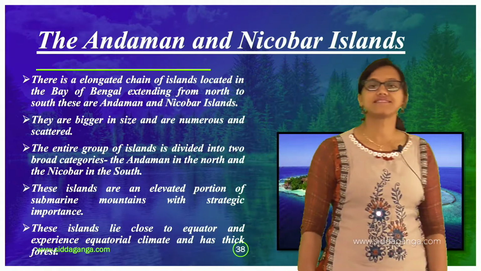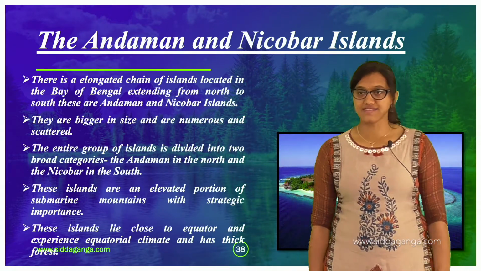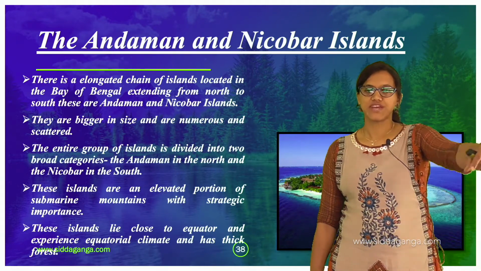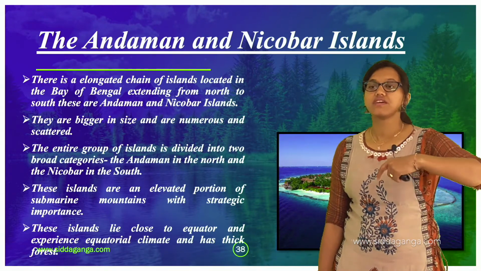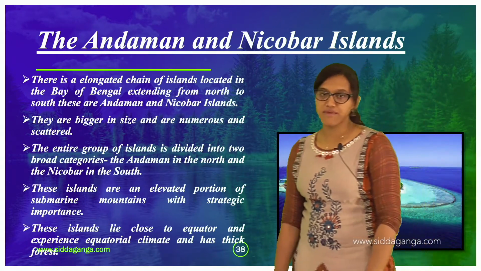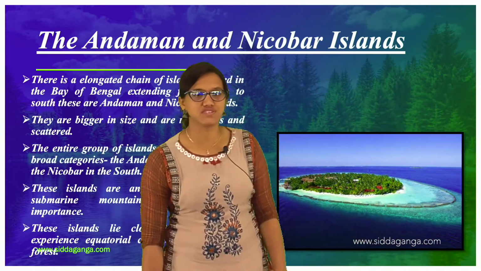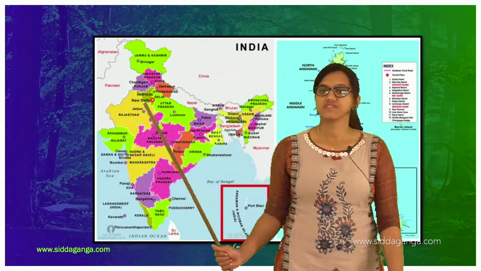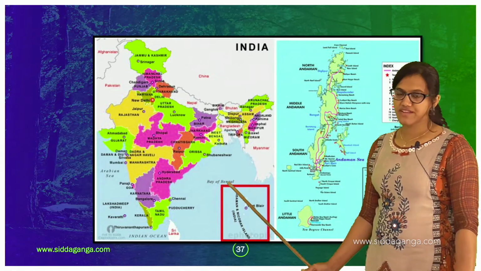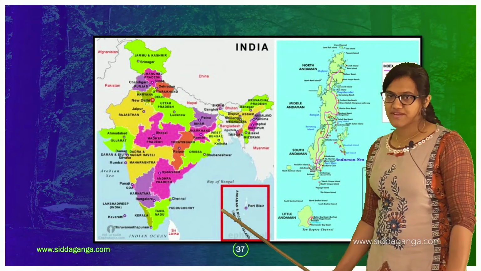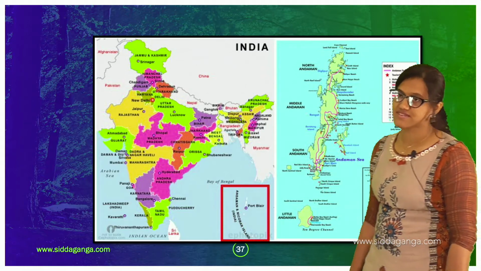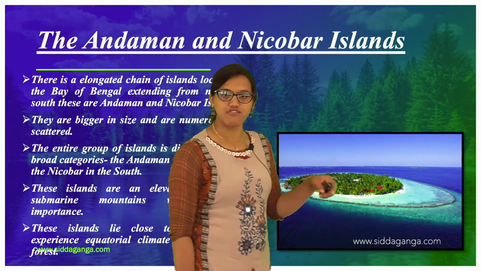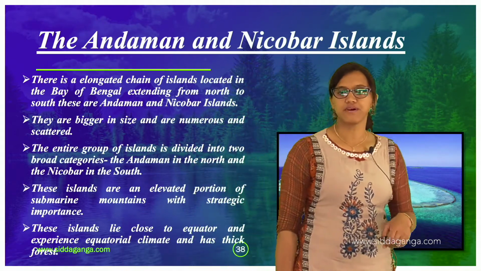There is an elongated chain of islands here, many islands coming together. It is a very long chain located in the Bay of Bengal, extending from north to south, and these are the Andaman and Nicobar Islands. See here, you have the Bay of Bengal. In the Bay of Bengal you can find many small islands extending in an elongated line, and they form the Andaman and Nicobar Islands.